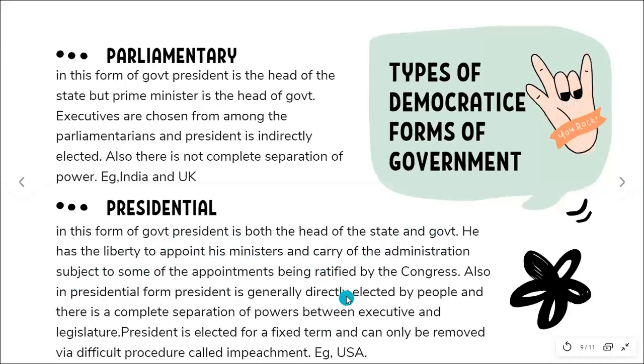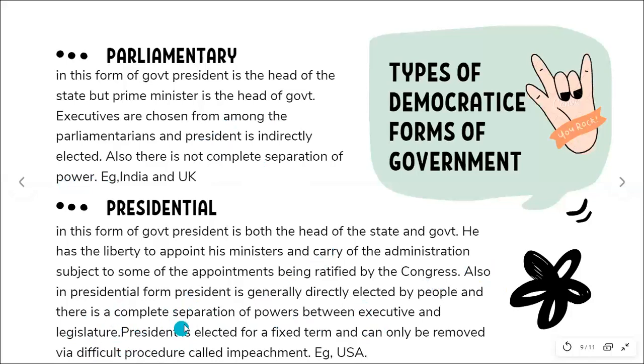For example, USA, right? The president is directly elected by the people and there is a complete separation of power between the executive and the legislature. In the parliamentary system there is not a complete separation of power, but in the presidential form of government, there is a complete separation of power between the executive and the legislature.